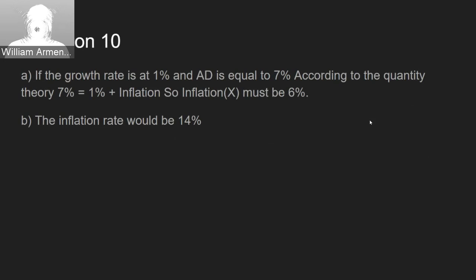For question 10, we have to calculate the inflation rate in this economy. According to the quantity theory, if the growth rate is 1% and aggregate demand is equal to 7%, then aggregate demand equals the growth rate plus inflation. So inflation must be 6%. And then for part B, same sort of thing. If spending growth was 15%, then the inflation rate would be 14% since the growth rate is 1%.